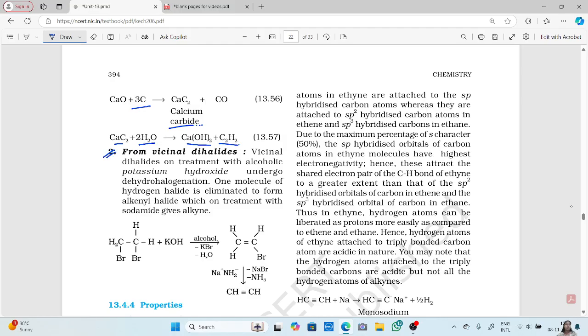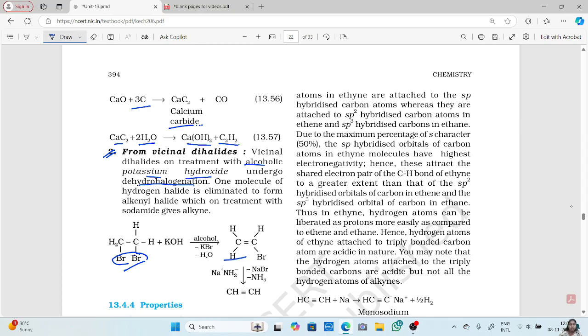Now next is from the vicinal dihalides. Again, this is your vicinal dihalide. Vicinal dihalides on treatment with alcoholic potassium hydroxide, that is potassium hydroxide dissolved in alcohol, undergo dehydrohalogenation. Like what happens in ethene, the same thing happens here also. When you treat the vicinal dihalide with alcoholic potassium hydroxide, you get dehydrohalogenation, with which you convert your alkane into alkene.